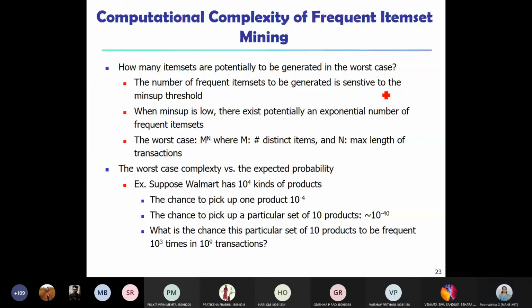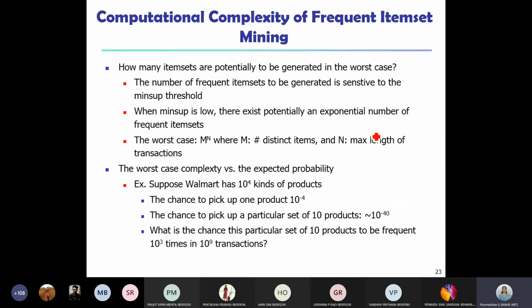Maybe 15, or a customer might have purchased 20 items, not more. None of the customers might have purchased more than 20 items in a single transaction or a single visit. Then what happens? That is the maximum length of transaction, so that's how we can say the worst case is m power n. It means we need to find that many different combinations of item sets.